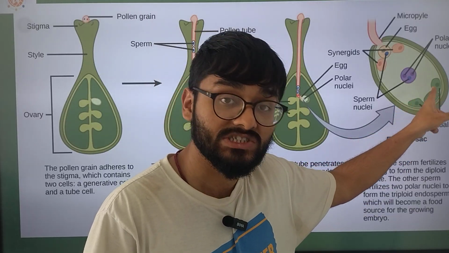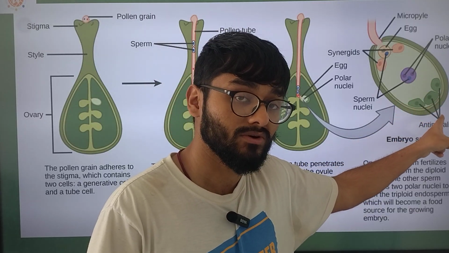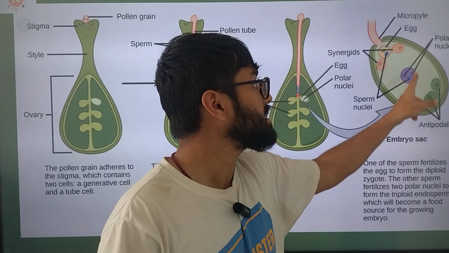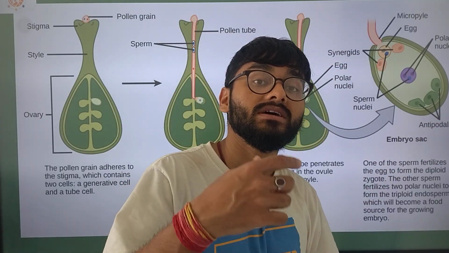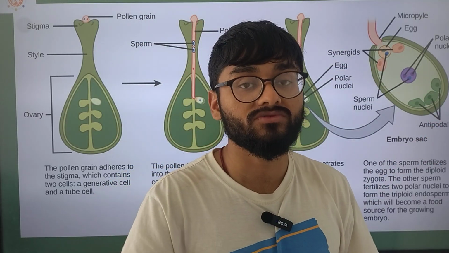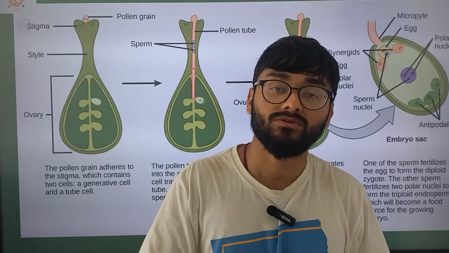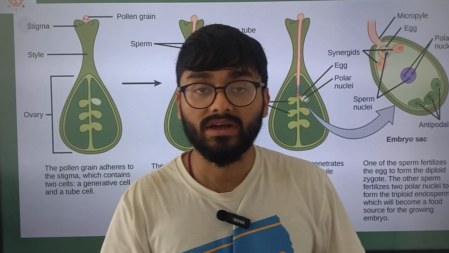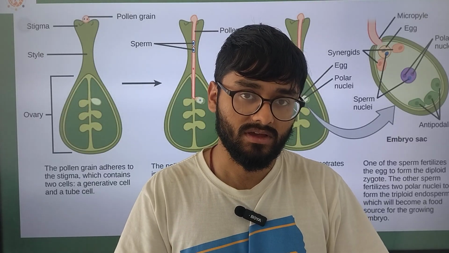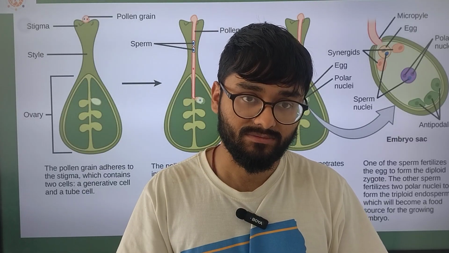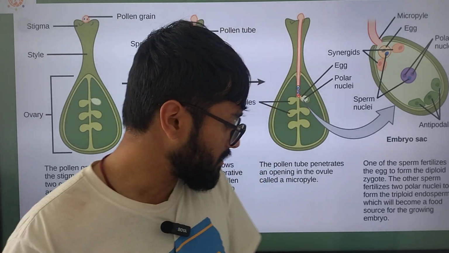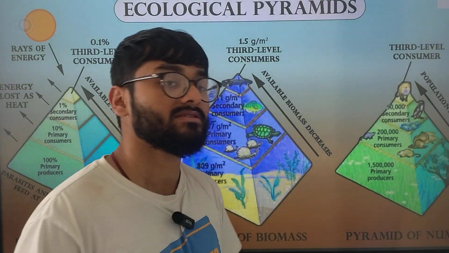This forms the triploid, which forms your primary endosperm nucleus, and this forms our zygote, which later develops into the embryo. Okay, this was your major topic that you need to focus on before you attempt this examination. Okay, now moving on to the next part.